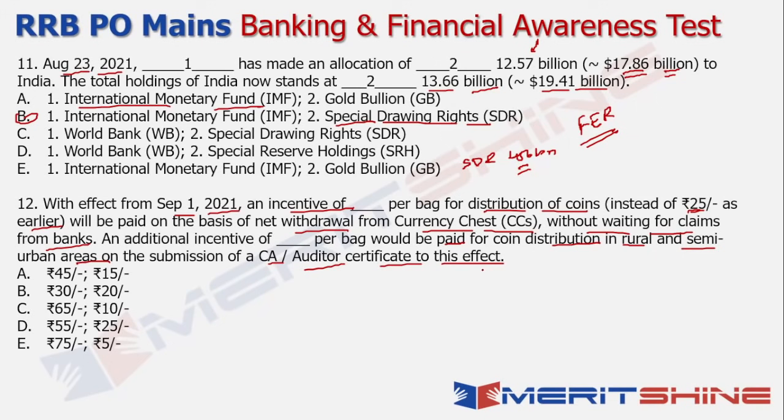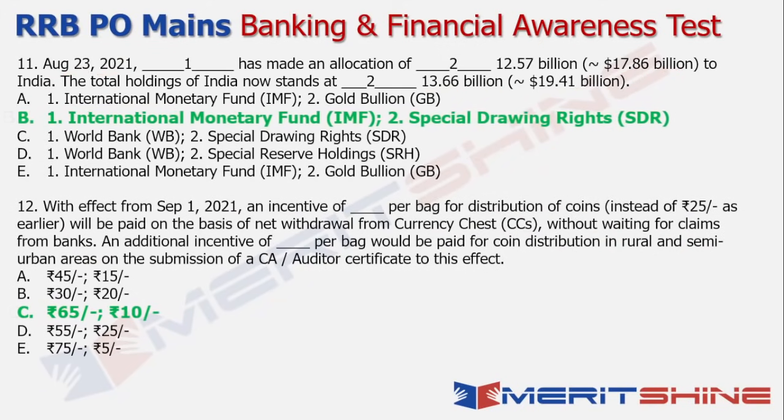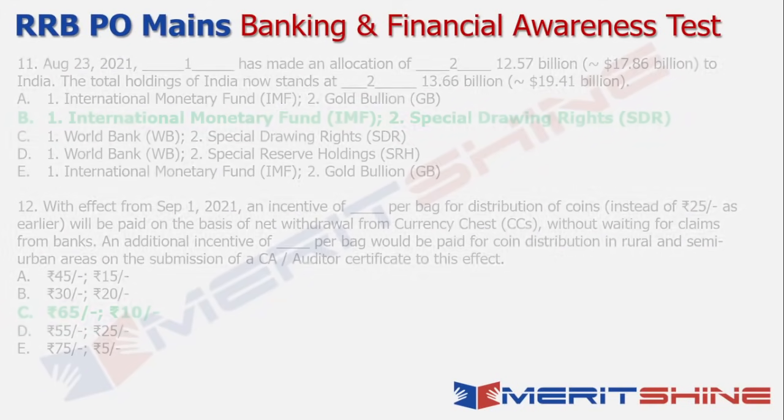So basically the idea was very simple, that the RBI wanted to incentivize the distribution of coins in a better manner, and it basically enhanced the incentive per bag to rupees 65 instead of the current rupees 25 that was there, and an additional incentive of rupees 10 was to be provided per bag for coin distribution in the rural and semi-urban areas as well. So this is something that the RBI has done. So the answer in this case is option C. Right, so these are the two answers. Let's move on to the next set of questions now.